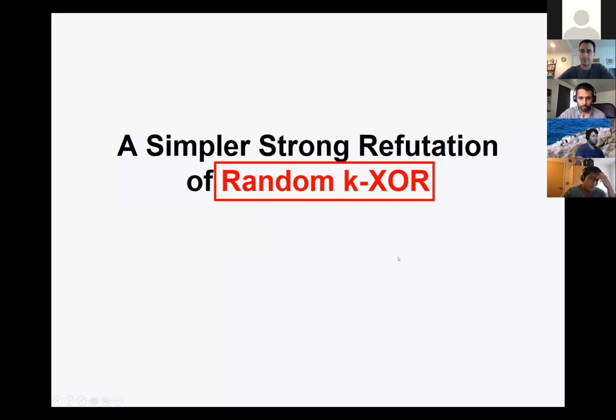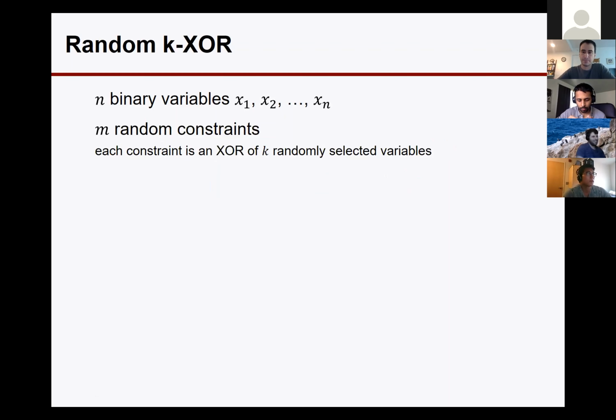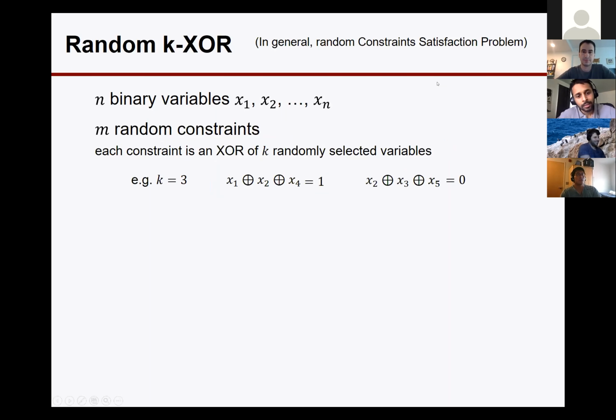So let me first describe this random KXOR model for those who've never seen this before. Given n binary variables, x1 through xn, we randomly sample m random KXOR constraints. Each constraint is a KXOR constraint consisting of k randomly selected variables. Just to give you some examples, for k equal 3, the constraints will look like these. In general, when you consider predicates other than XOR, it's called a random CSP, constraint satisfaction problem.